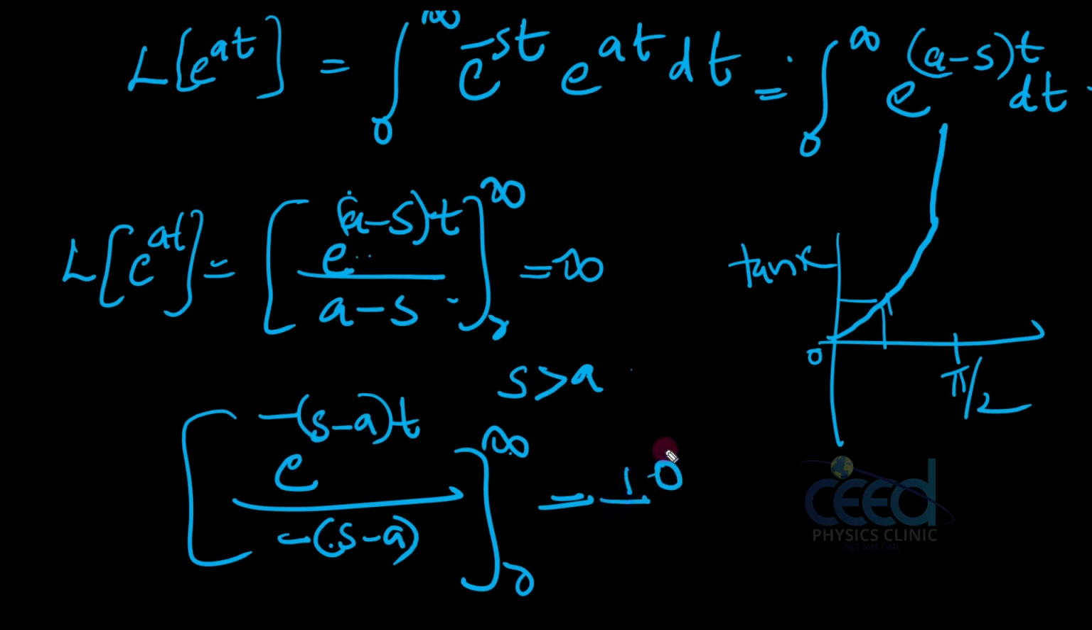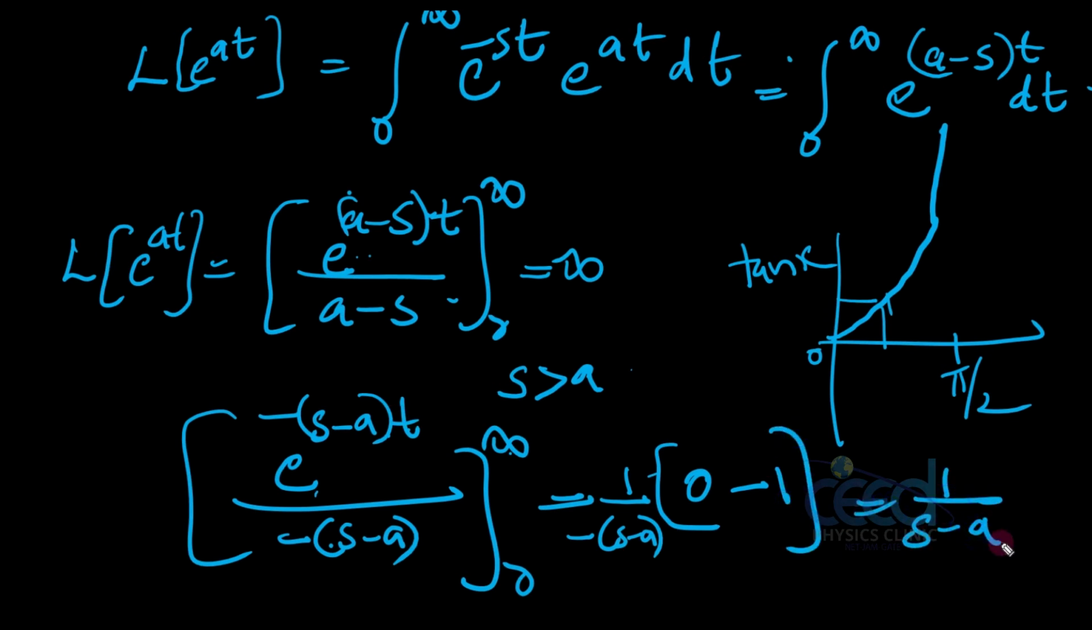Here, outside, I have 1 by minus of (s minus a). I have taken this minus (s minus a) out, and when I am substituting infinity, e raised to minus infinity will be 0, right? And when I am substituting t equal to 0, that is e raised to 0, that is 1, so this will be 1 by s minus a. So this is the result for e raised to at.